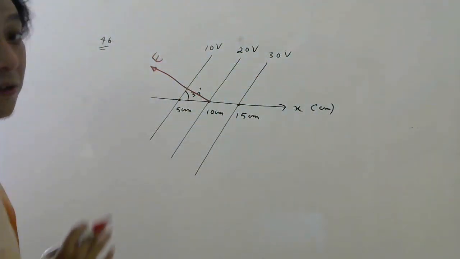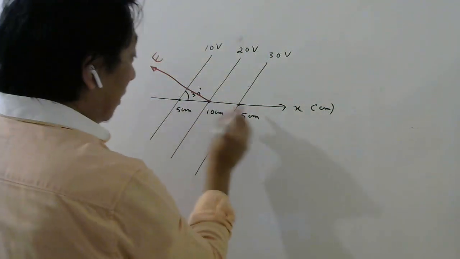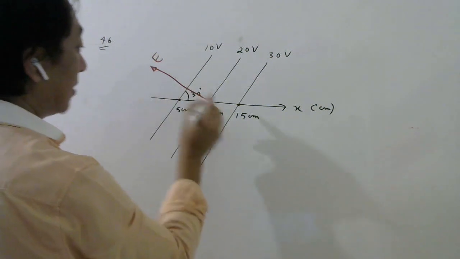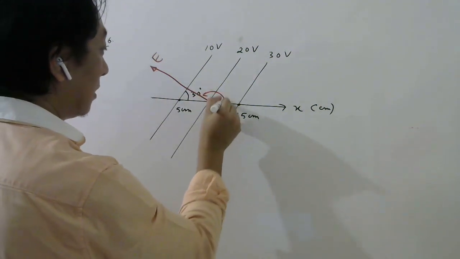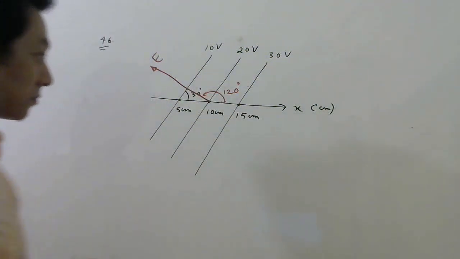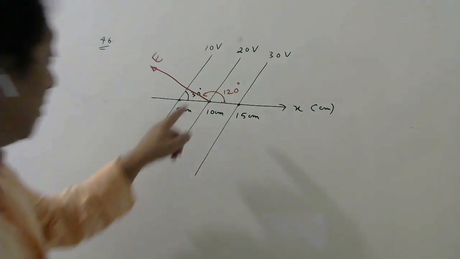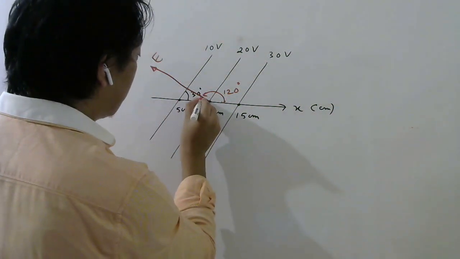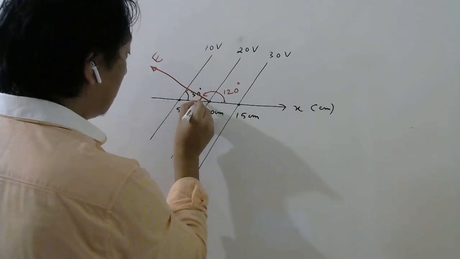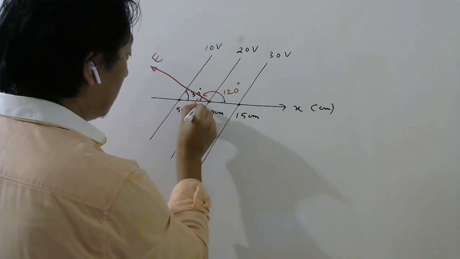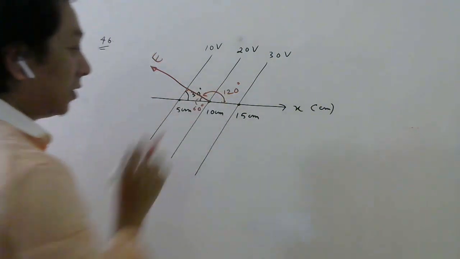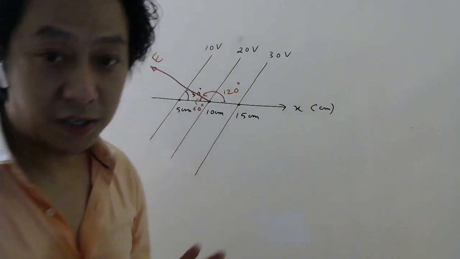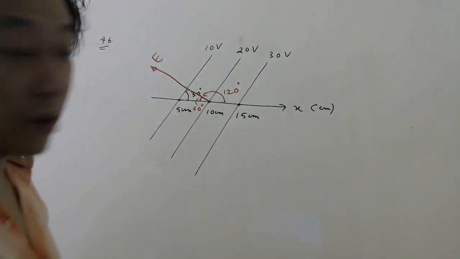Let me show it here. What angle does it make with the positive x-axis? This is your positive x-axis, this is the electric field. So the angle between them is clearly 120 degree. Right, students? This is 30 degree, so this will be how much? This is 90, so this will be 60. If this is 60, the remaining angle will be 120. So the electric field makes an angle of 120 degree. That direction we found. Now we have to find the magnitude.